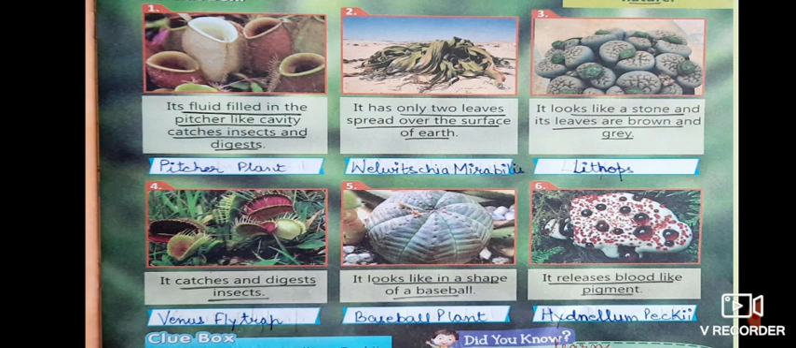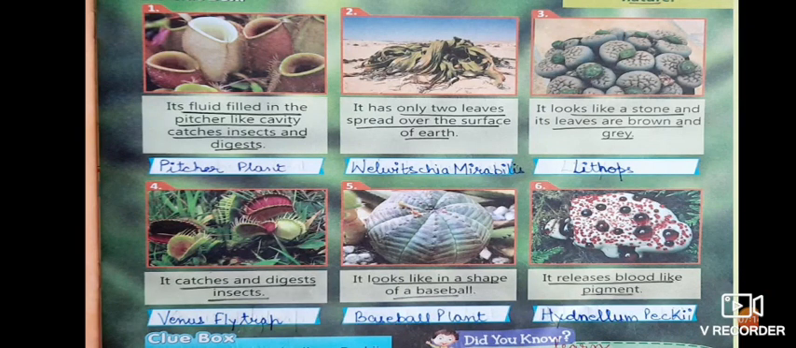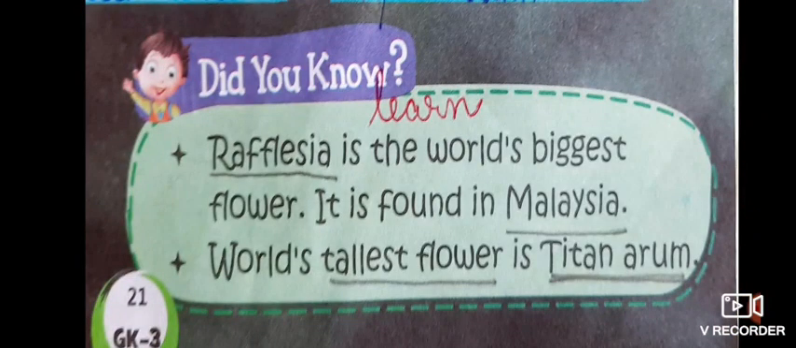Okay. Sixth one. I don't think you ever heard about this plant before. What this plant is, it releases blood like pigment. You can see in the picture. It is literally a blood. Okay, in red color, you can see it releases blood like pigment. It is Hydnellum peckii. Now come to this box, which is very important. This also you have to learn.